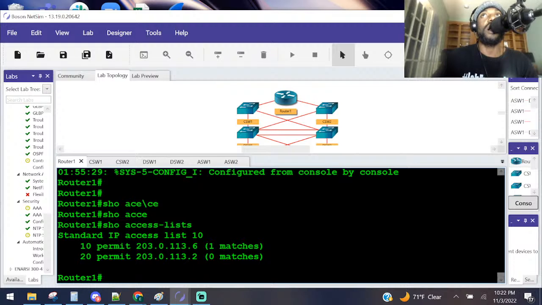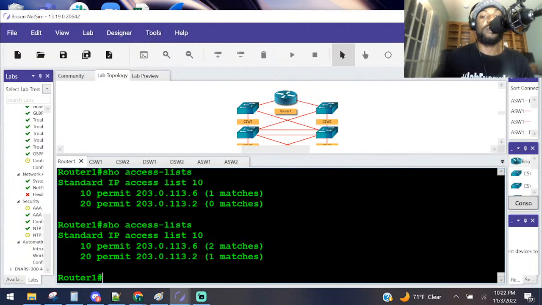So, on CSW, where was I? Jeez, so many steps here. Good catch though, Foster, for that one, because we would have been stuck with that one. Let's see how many matches we got on this now. Show access control list. Now we're getting some NTP. I don't know how often they send NTP packets to check in with the server, but that's why we're getting matches on the ACLs there now. So yeah, you paid attention with that one.